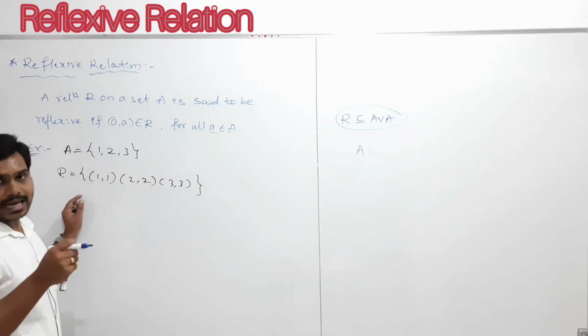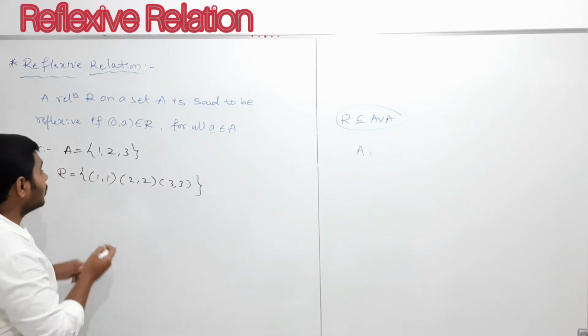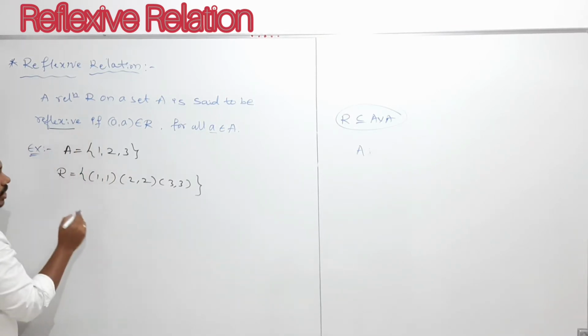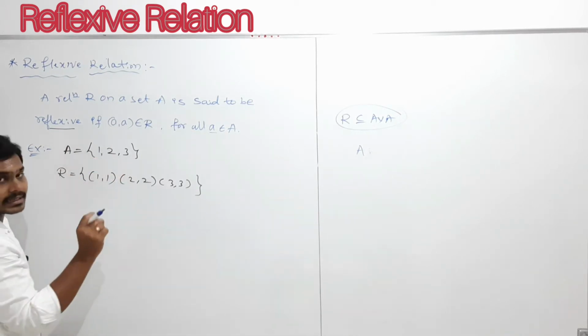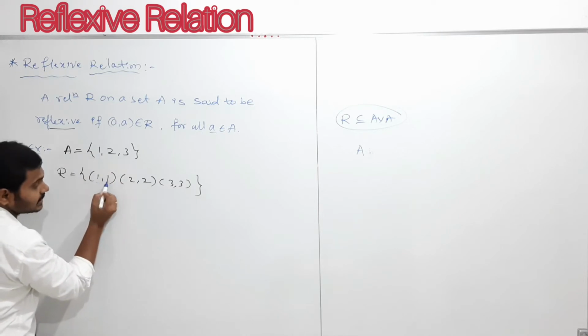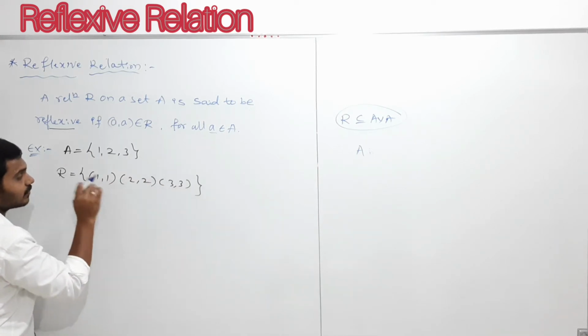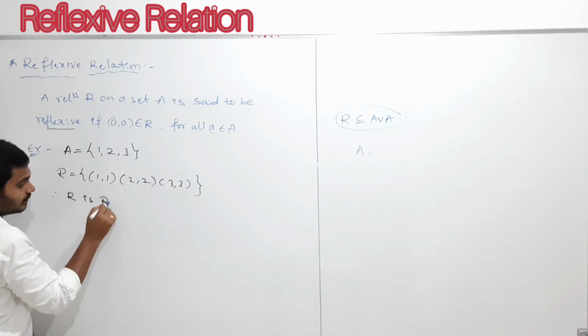This is the one set and the one relation I have. Now this relation I can call reflexive, because there are 3 elements in the given set and every element is related to itself. 1 is related to 1, 2 is related to 2, 3 is related to 3. Hence R is reflexive.